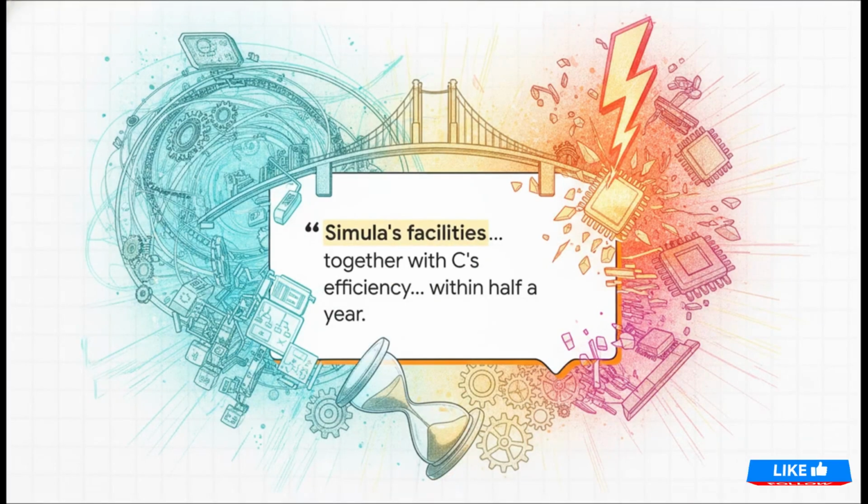Just think about the sheer audacity of his initial goal here. Stroustrup wanted the beautiful, elegant program organization of a language like Simula, but he wanted it mashed up with the blazing efficiency and total flexibility of C. Oh, and get this, he wanted to deliver it to real projects within half a year. Stroustrup himself later admitted this was a completely preposterous timeline with draconian demands, but against all odds, he actually pulled it off.